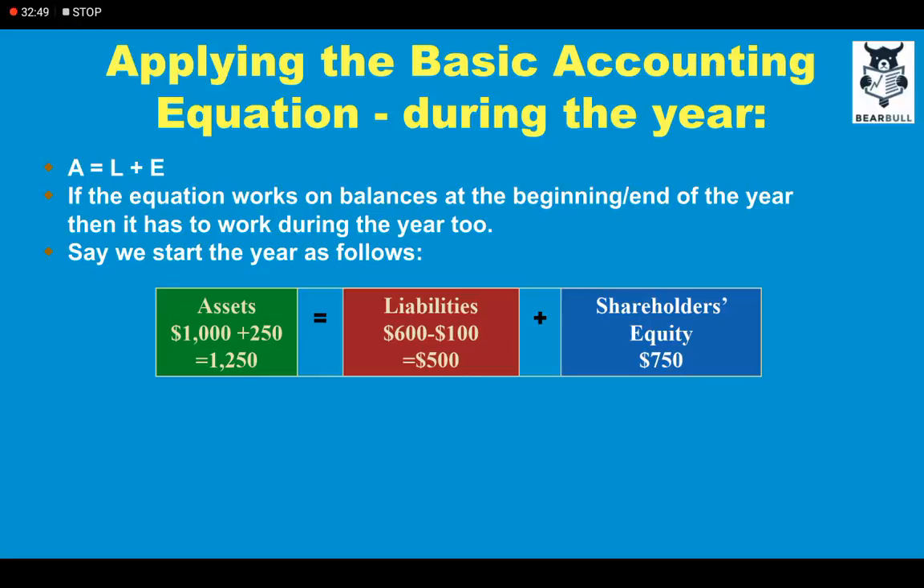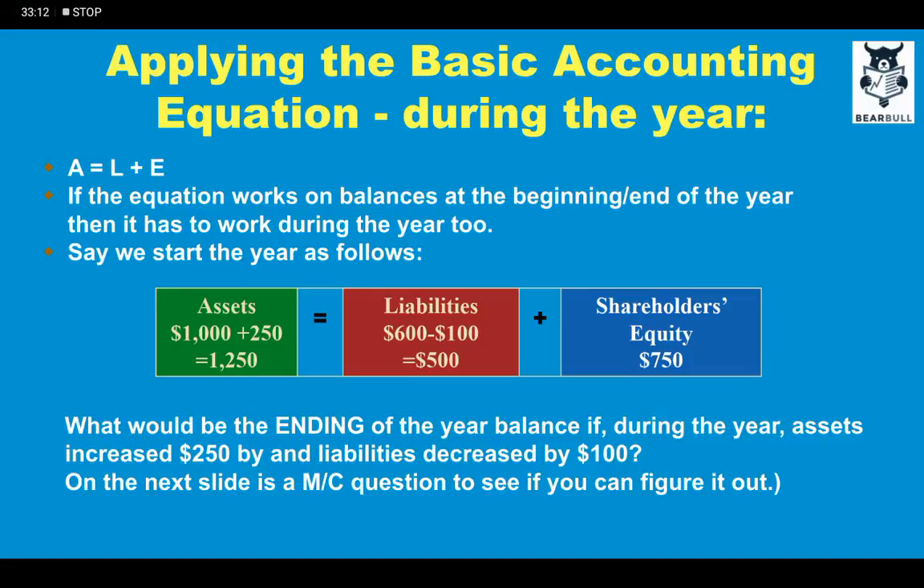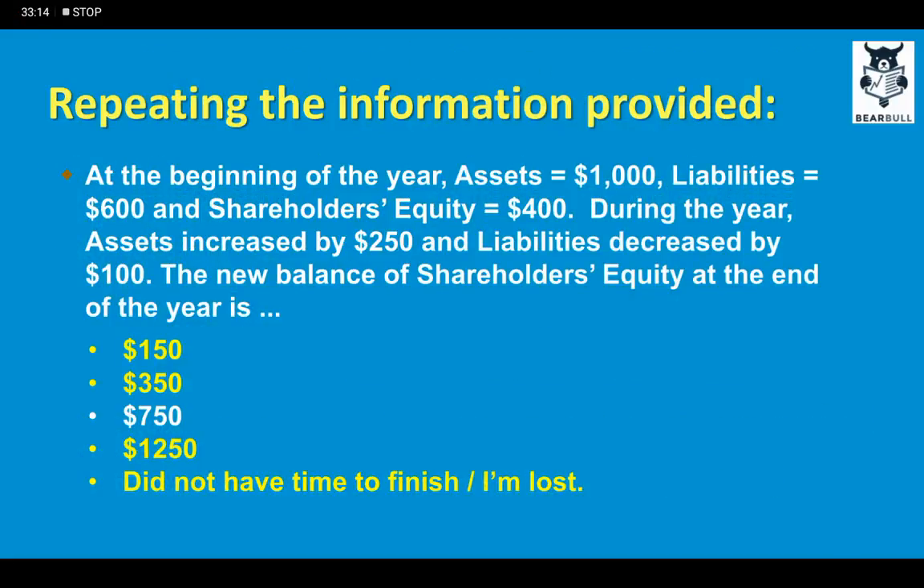Let's see. For assets, we added 250 to 1,000 and it became 1,250. In liabilities, because liabilities decreased by $100, we subtracted 100 from 600 and it became 500. Now the revised shareholders' equity balance would be 1,250 minus 500, which is 750. Here you can see in this figure the answer in white is 750, and now you know how we arrived at this figure.